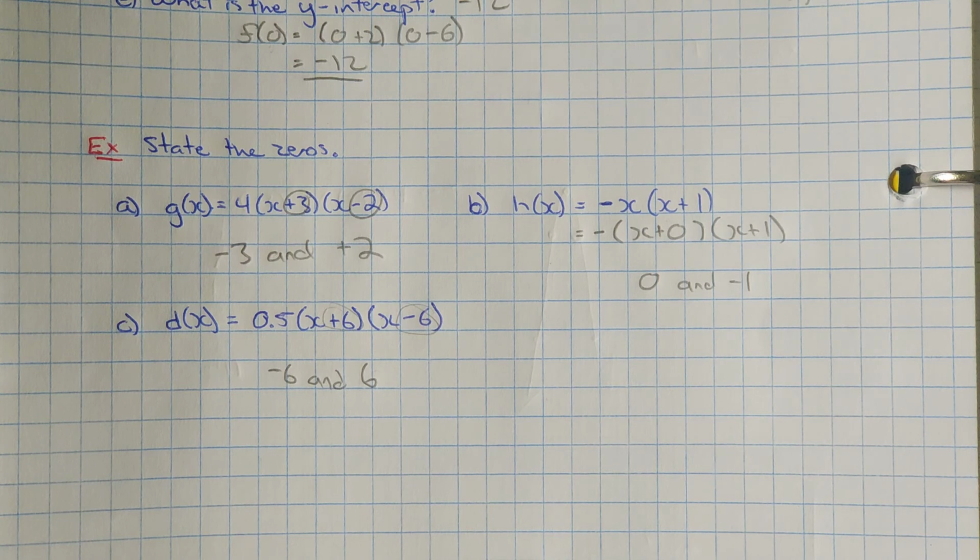So we're not worried about the value up front in terms of finding the zeros. That's our direction of opening, our a value. But those bracket terms, you just flip the signs to get your two x-intercepts where it's going to cross the x-axis. And if it's just a plain old x by itself, like this one, it's just 0. Okay, so try out the practice questions on this one.